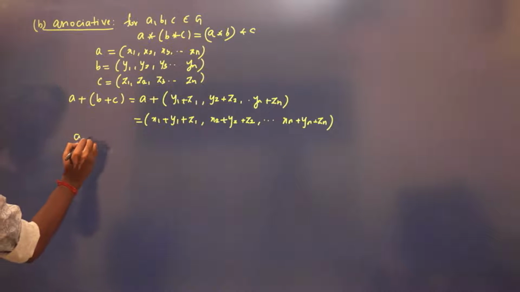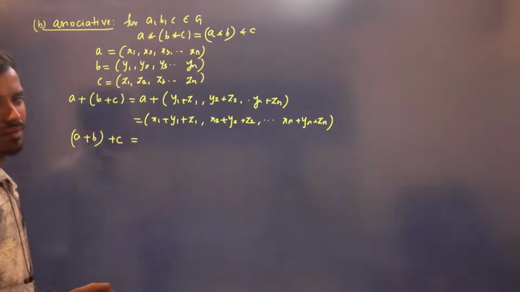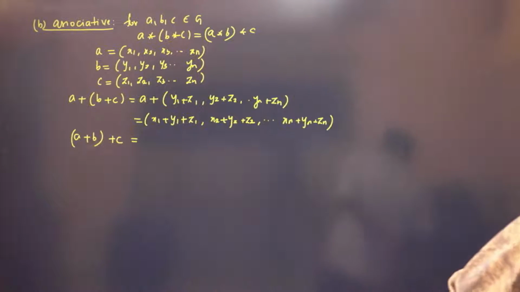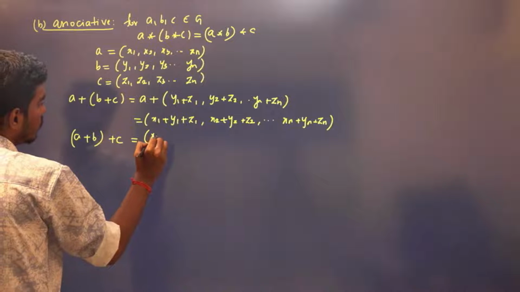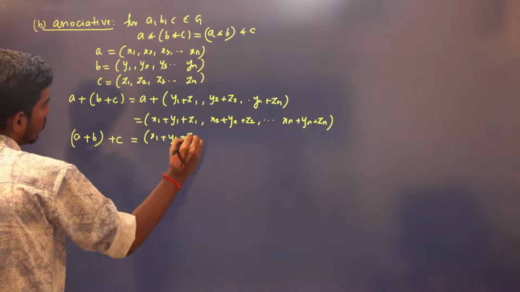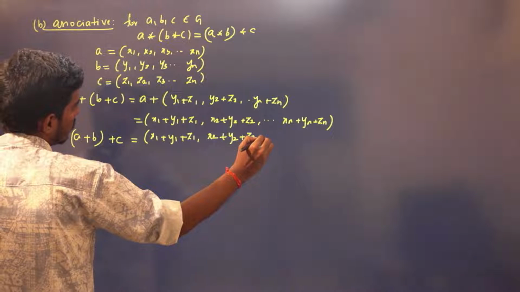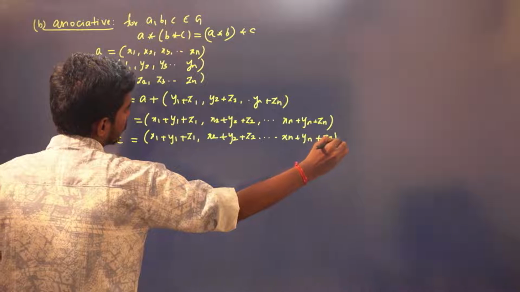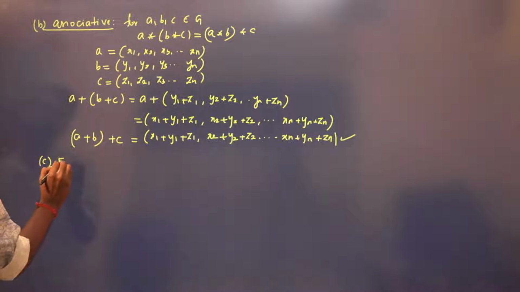Now what is a plus b plus c the other way? Again it is the same as this, right? Because we can shift the order inside, x plus y plus z is the same as y plus z plus x. So we can always shift the order. So again it will be equal to x1 plus y1 plus z1, x2 plus y2 plus z2 and so on up to xn plus yn plus zn. So therefore it is associative. Existence of identity.